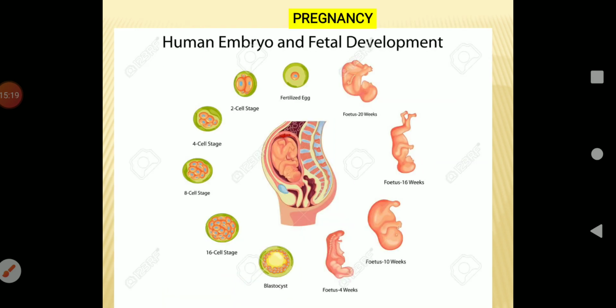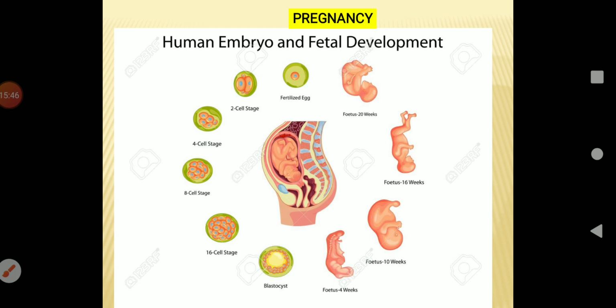Coming to pregnancy. The condition of carrying one or more embryos in the uterus is called pregnancy. Human pregnancy lasts for an average of 266 days from the fertilization of the egg, or 280 days from the start of the last menstrual cycle. So human pregnancy can be divided into 3 trimesters of about 3 months.